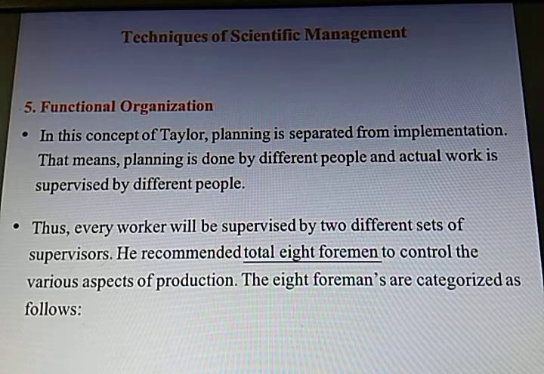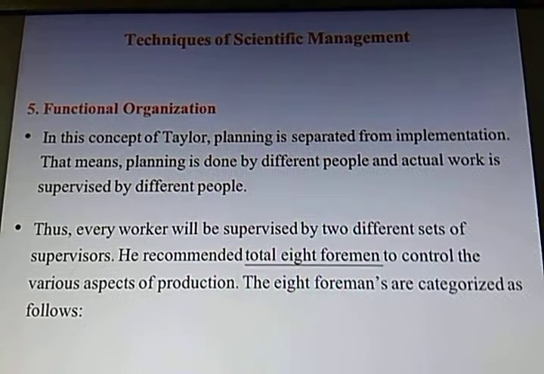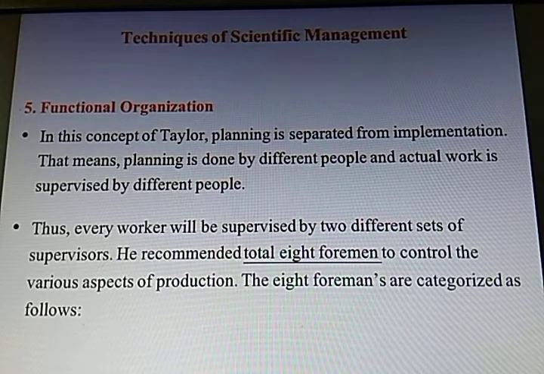What it means is, planning is done by different people and the actual work is supervised by different people. So the managers who are involved in planning are different, and the managers who observe and supervise the employees doing the work are different. So it talks about the worker being supervised by different supervisors. Mr. Taylor recommended a total of 8 foremen. Please see the underlined words, that is total 8 foremen to control the various aspects of production. He has categorized the 8 foremen also.